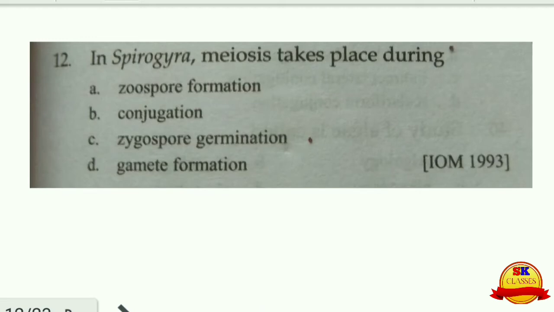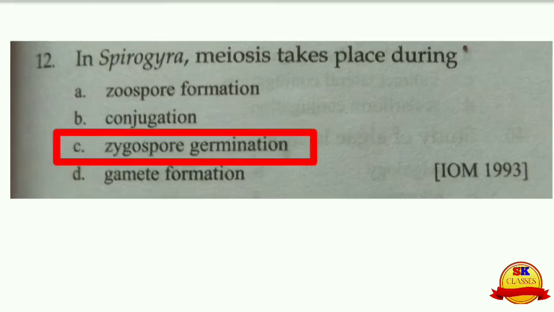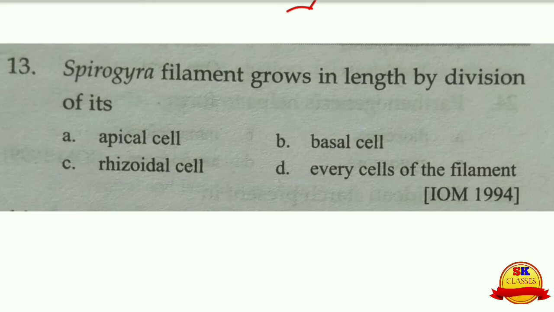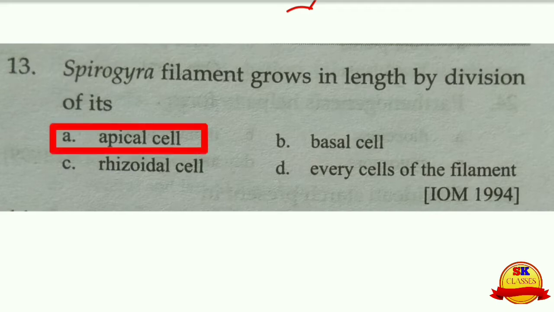Spirogyra. It is due to the presence of mucilage on the upper surface of the Spirogyra. Next one is, in Spirogyra, meiosis takes place during the germination of zygospore. So C is the right choice. Next one is, Spirogyra filament grows in length by division of its apical cell, the upper cell. There are two cells. The upper cell grows into the filament of Spirogyra and the second one is the rhizoid cell.